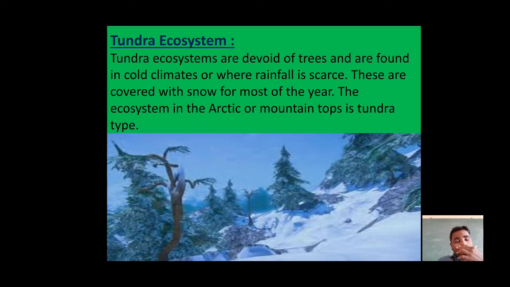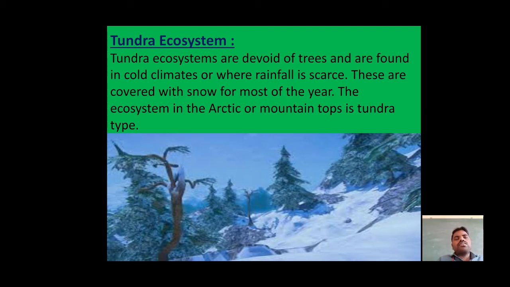Next one, the tundra ecosystem. This tundra ecosystem we see in the Himalayan ranges. Tundra ecosystems are devoid of trees and are found in cold climates or where rainfall is scarce. There you can see a low percentage of rain.